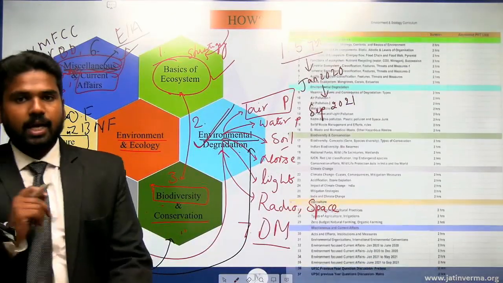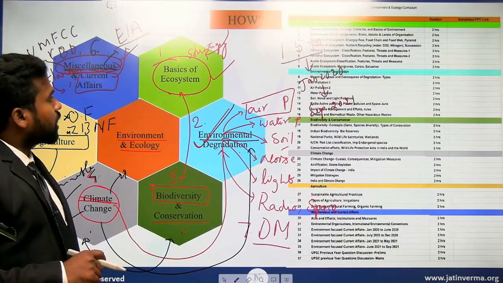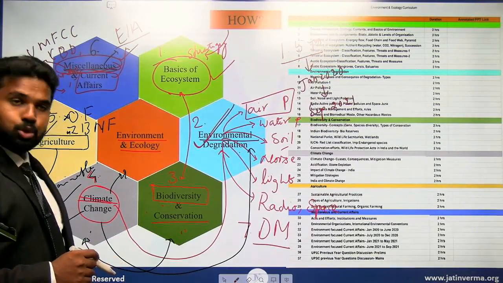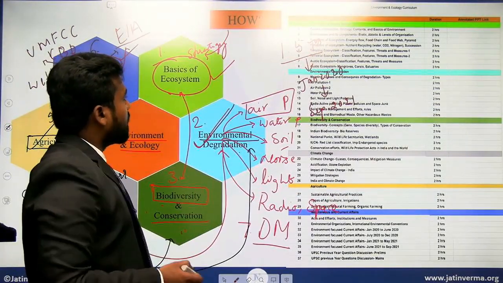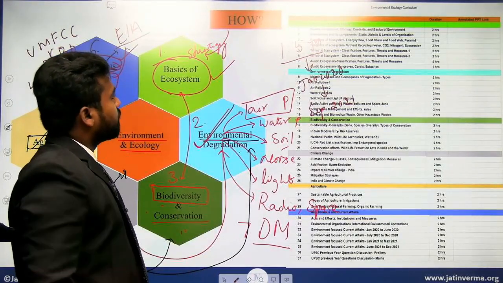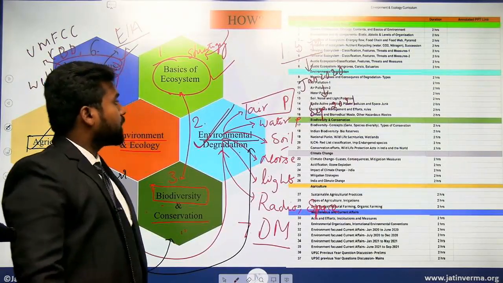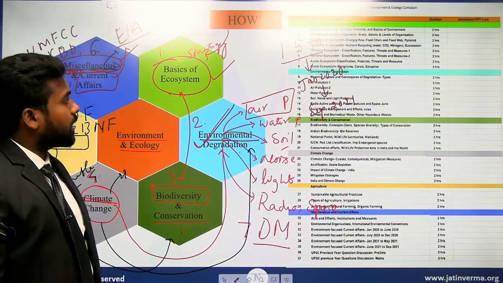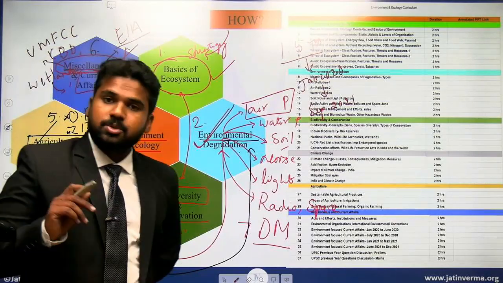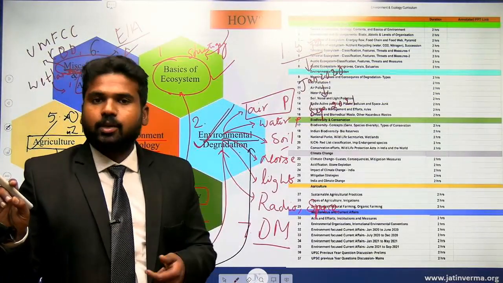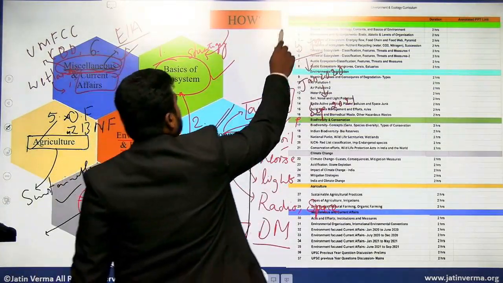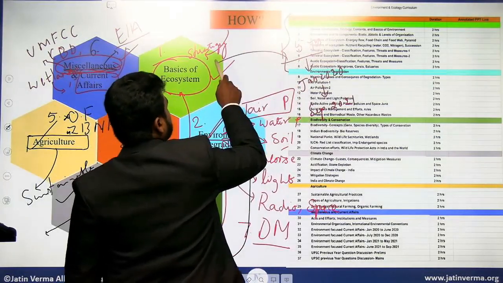For your reference, I have given the contents of the course here already. If you look at them, the topics to be covered lecture-wise, each lecture will be about 2 hours in duration. In the first one, environment and ecology basics, as I said, we will be learning about different aspects of ecosystem, ranging from what it is and what the components of it are, then energy flow, food chain, food web, pyramid, then classification, then different types of ecosystems like terrestrial ecosystem and the aquatic ecosystem. Such things will be covered in this first section.